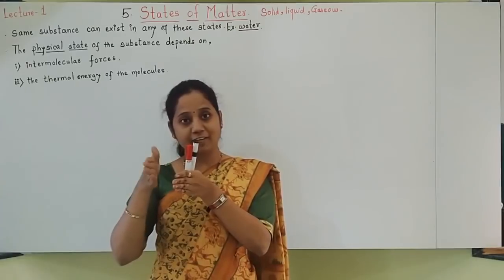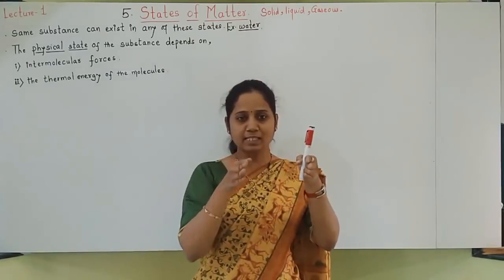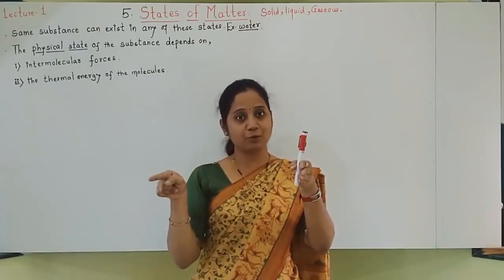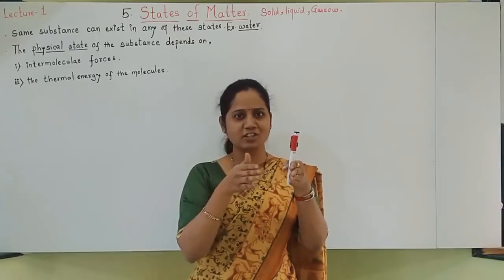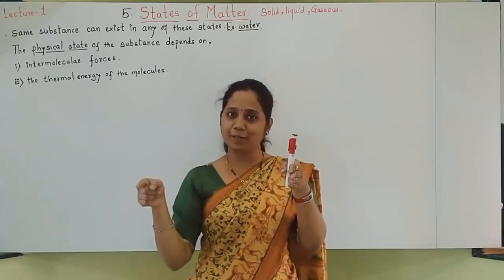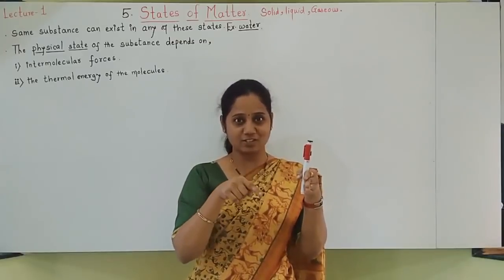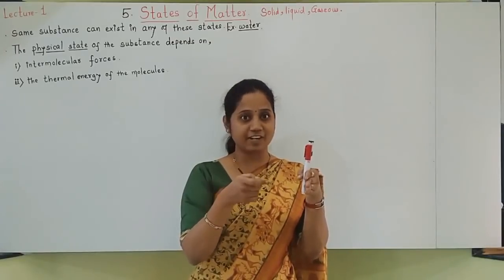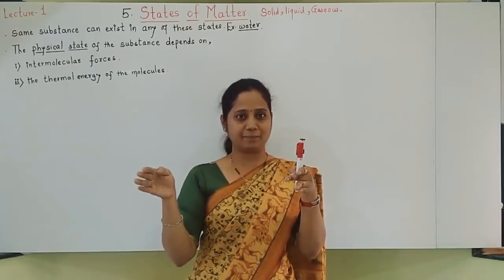That's why molecules are very compact. Moving towards liquids, molecules are a little away as compared to solids, and the interactions will be a little weak as compared to solids. Molecules will be a little away and intermolecular forces of attraction will be a little less as compared to solids.